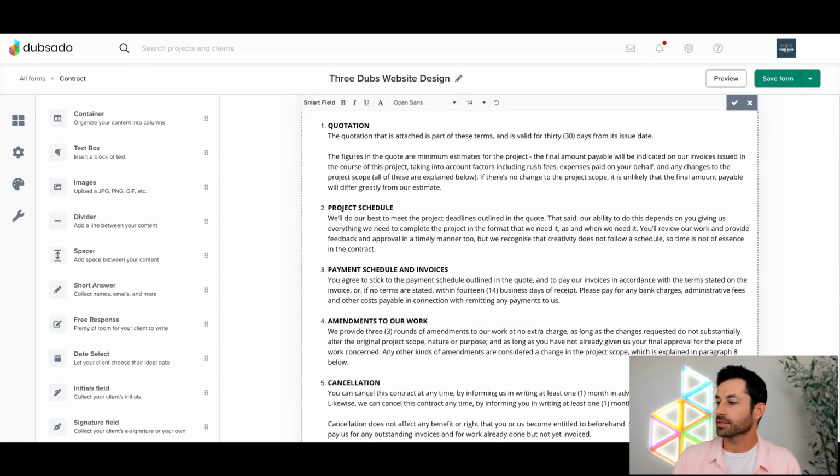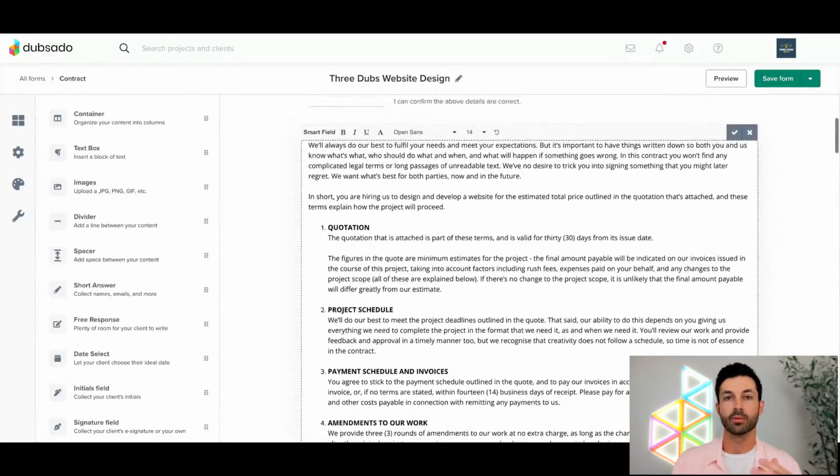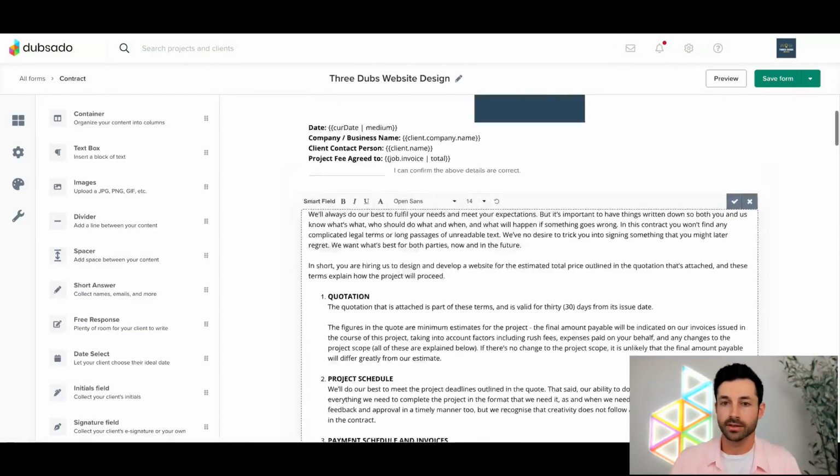Sarah's asking, how do you create custom smart fields? Really good question, Sarah. We can go ahead and show that real quick. I don't want to take too much time because I want to make sure we get to the other stuff, but let's go ahead and do it real quick. So in this particular demo account, this is set up for a web designer. So let's go ahead and make a custom field for a web designer. Why not? Let's go ahead and do it.